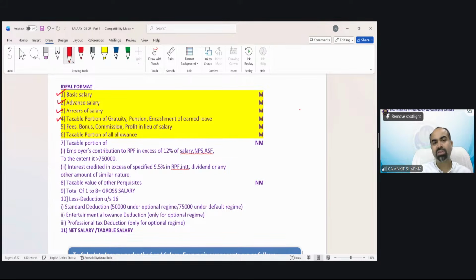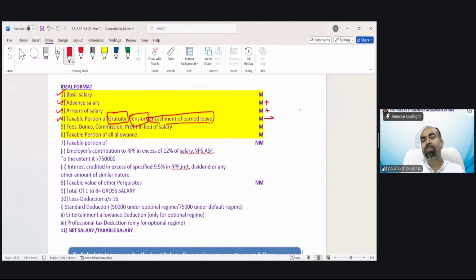Like point number 4 is a combined point, but it's part of gratuity; when we discuss it, you will find it easy. Pension, when we discuss, you will find it easy. Encashment of leave, when we discuss, you will find it easy separately. What would be the problem? If all three are asked in a single question. Then you have to solve all of these gratuity, pension, and encashment of earned leave provisions. And it's not the end.